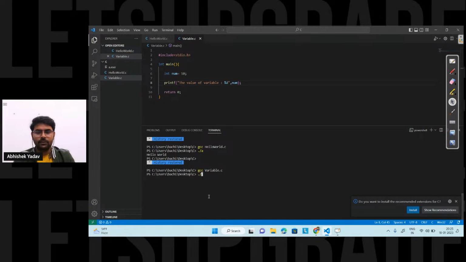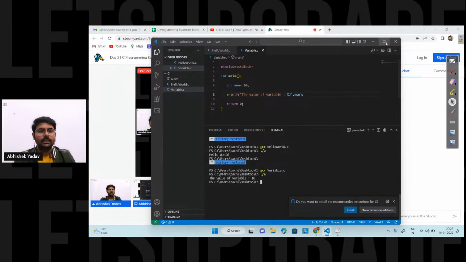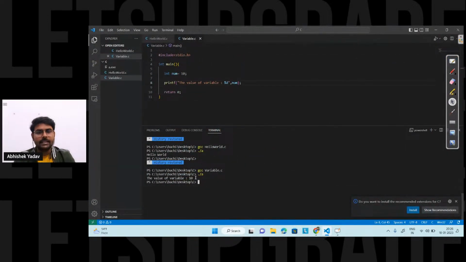After that, I have to use ./a in order to execute that executable file, right? Here you can see the executable file. In order to execute this executable file, I have to write ./a, and you can see I am getting the output as the value of variable is, this one, right? The value of variable is this one here, that is 10 here. Everyone is getting the point.